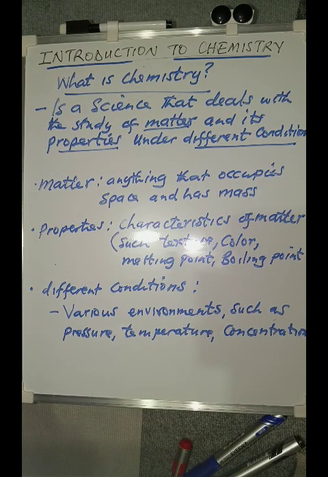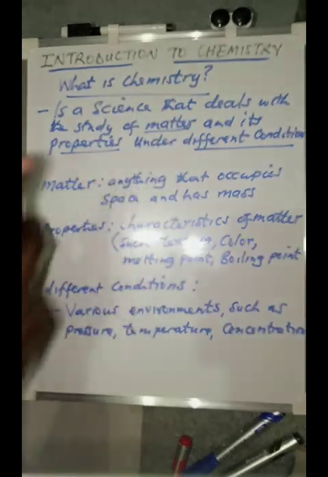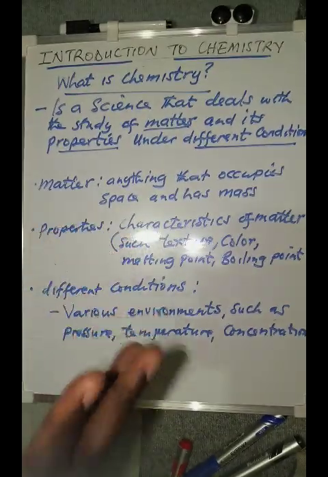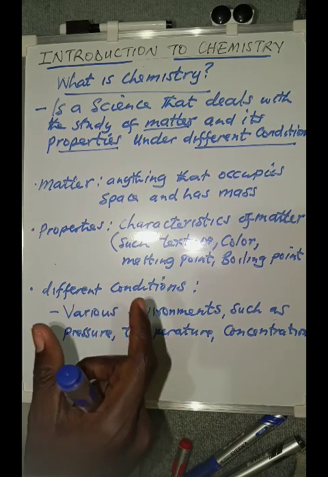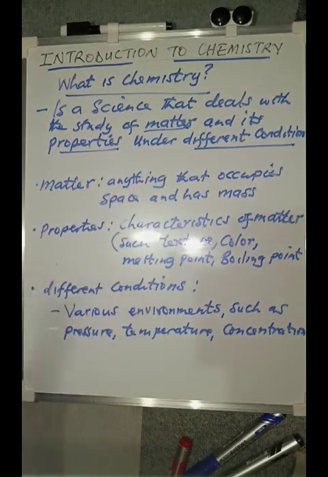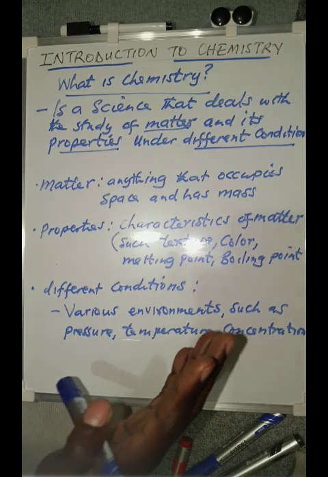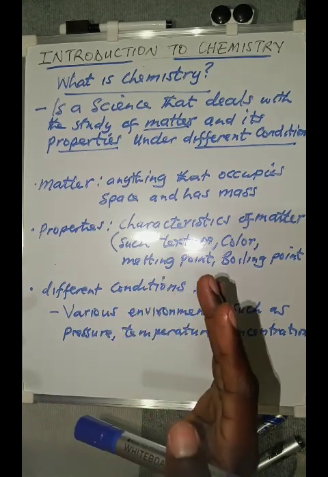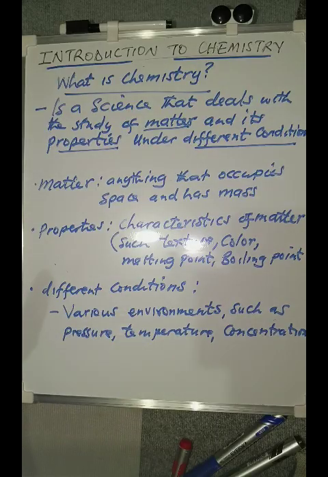So you can see from my definition that chemistry is a science that deals with the study of matter, its properties, under different conditions. You need to understand these words: matter is anything that occupies space and has mass. Properties are the characteristics of matter, such as color, texture, boiling point, melting point, and so on.